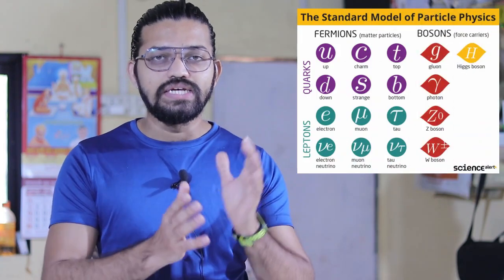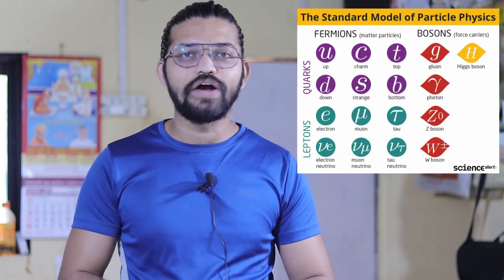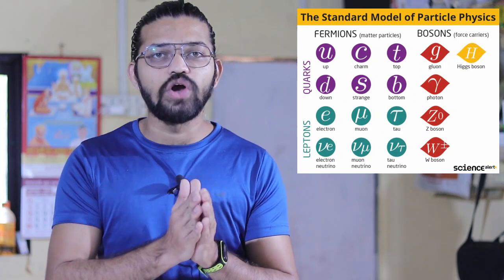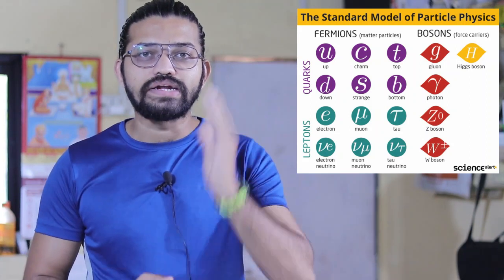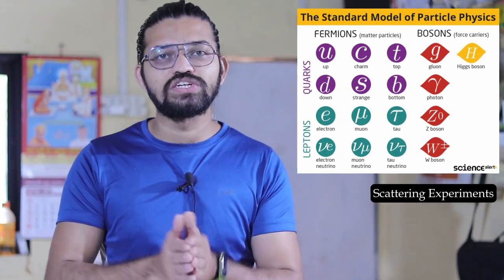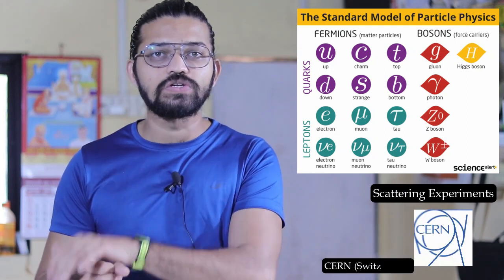Well guys, as I said earlier, in 1925 Enrico Fermi discovered the fermions. These fermions are subatomic particles, and they were the result of the scattering experiments conducted at CERN.